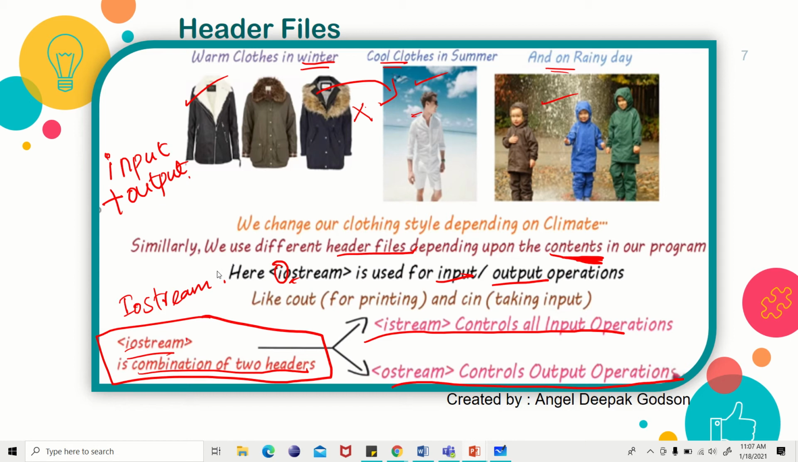Next, let's move on. Based on the program, you are going to select the header file for your program. So now you know what iostream is. I handles all the input operations, O handles all the output operations.